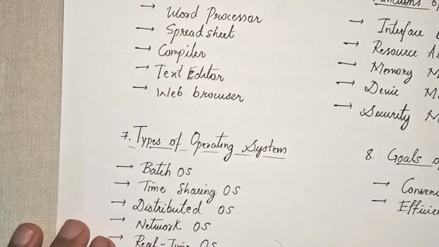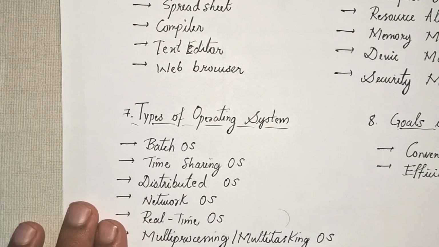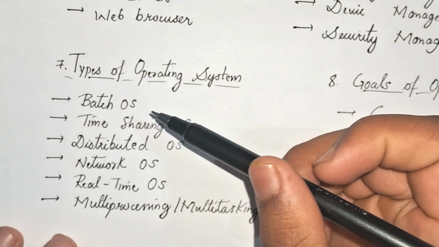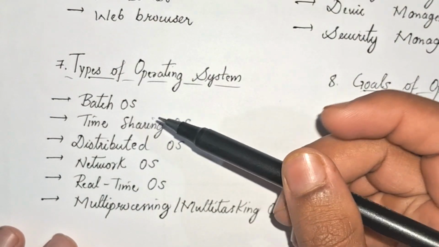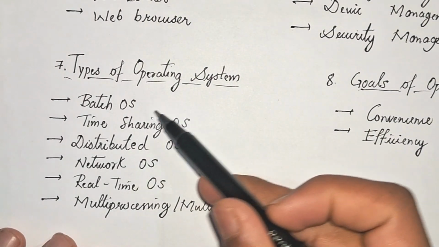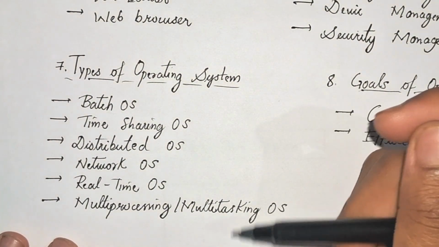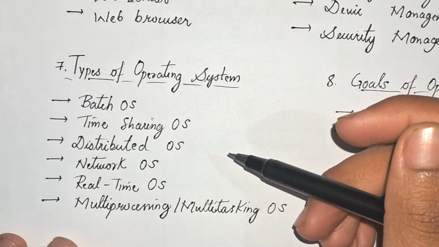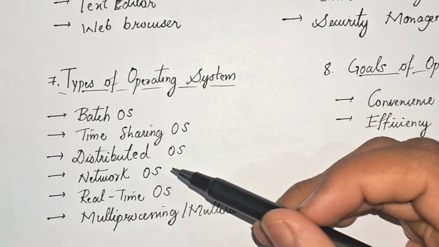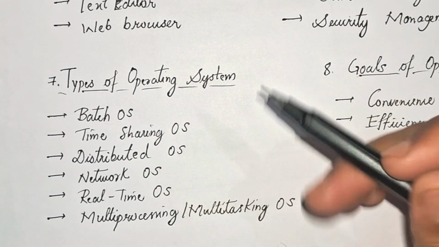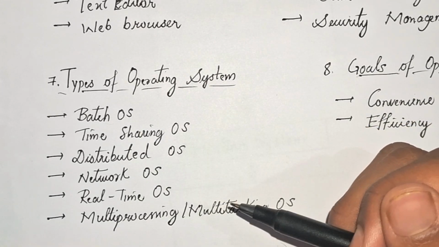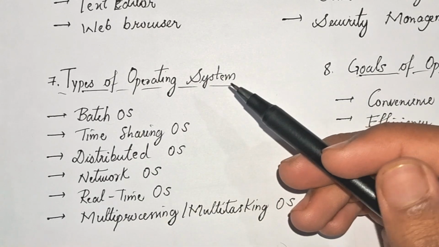Next one is types of operating system. Let's see one by one. Number one is batch operating system. So what do you mean by batch operating system? In this type of operating system, similar jobs are collected together and executed in batches. Another one is time sharing system. Time sharing system allows multiple users to use the computer system at the same time.